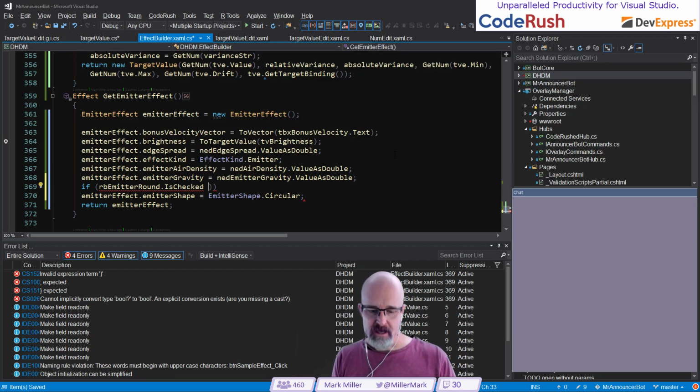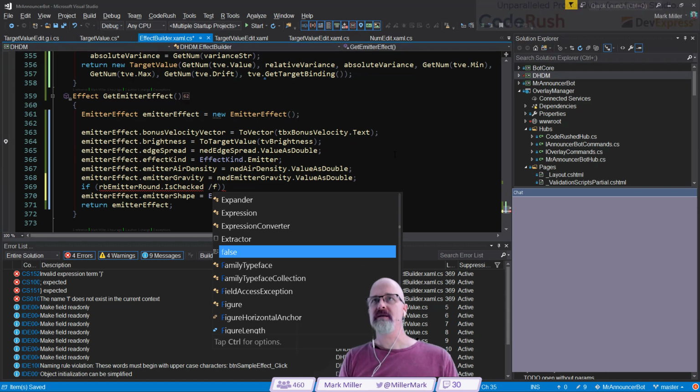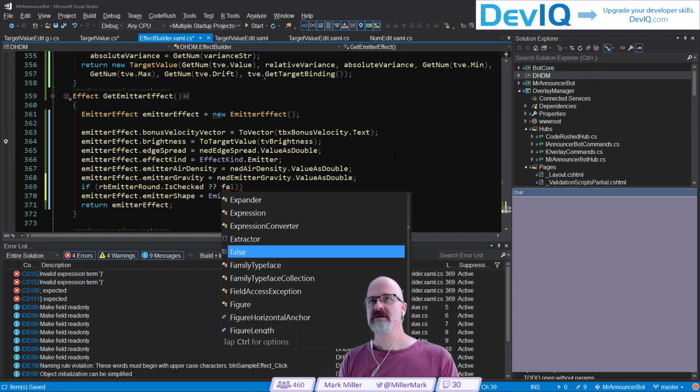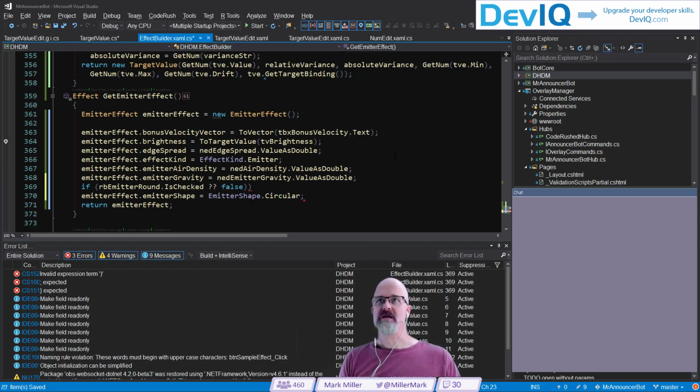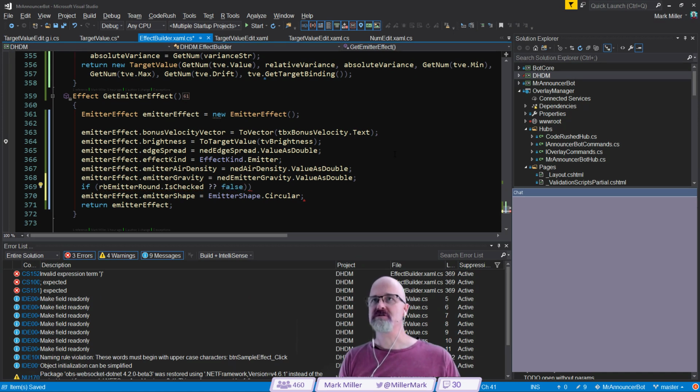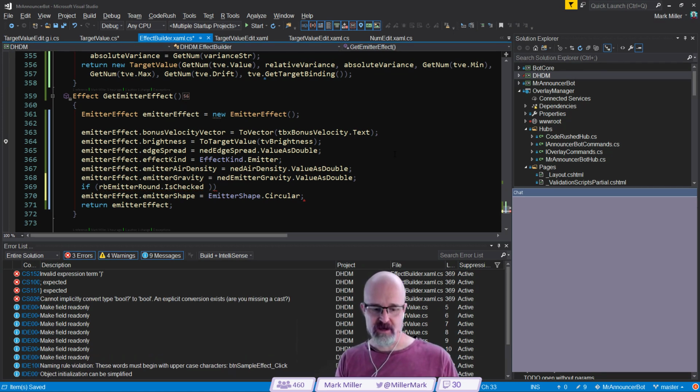By the way, I added a new template over the weekend. It's /F. It's not shipping yet, but if I do a /F, the slash is right below the question mark on my US keyboard. So normally you would do something like this, question mark, false, where you're basically checking to see if this nullable Boolean is true or false. But I can get that faster just by the /F like this. So that's just a faster way to get it. I've also added a /T as well if you ever need that. We expect those to ship in a future version.